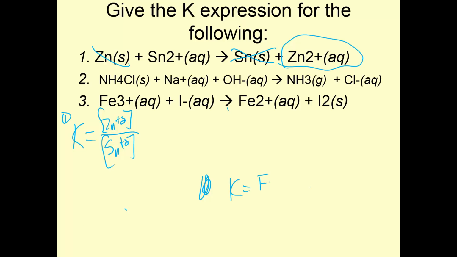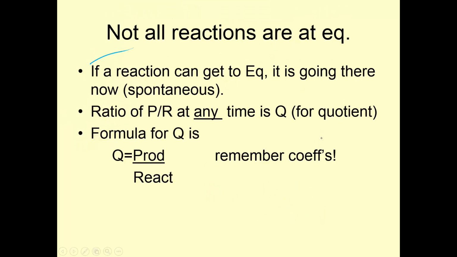K equals Fe+2 cubed, because there's a coefficient of 3, over, I need Fe+3. Coefficient is 2, so it's squared, times I-, also the coefficient of 2, squared. And that's the third.